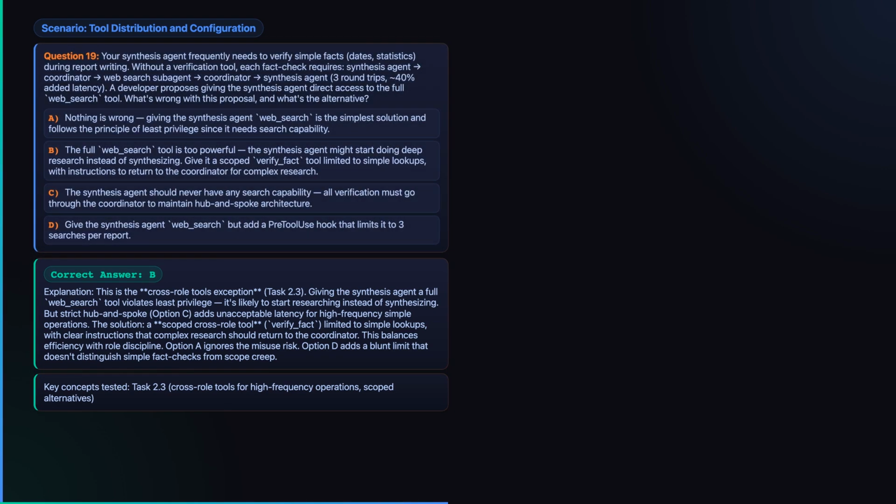Full web_search is too powerful for a synthesis role and invites role creep, because the agent may start researching instead of synthesizing. The right answer is a scoped verify_fact tool for simple lookups, while deeper research still routes through the coordinator. That preserves least privilege without keeping the expensive round trip on every tiny check.